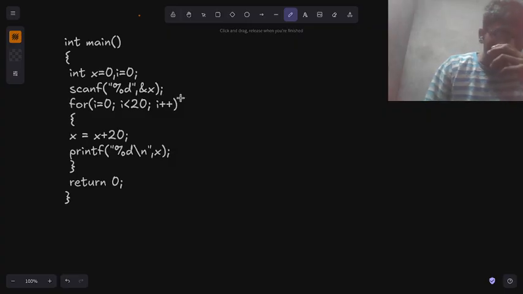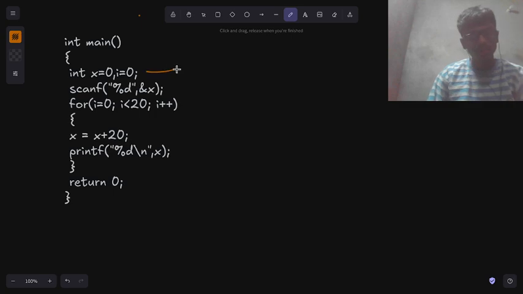So, let's see. Here is our main function, which doesn't matter here, and then there is int x. We are just initializing the variable, but at this time it is not in memory, so I don't think we count this as an input.